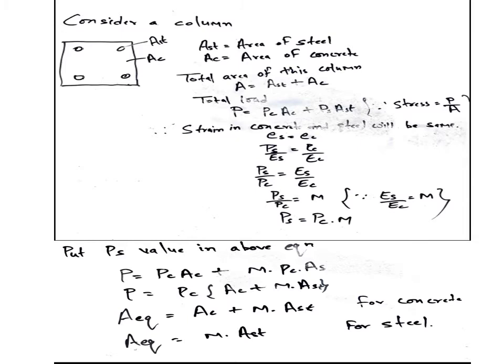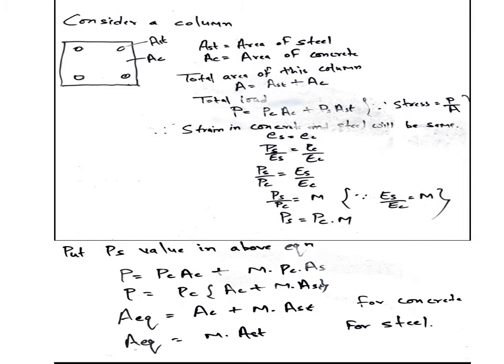The third assumption is that stresses are linearly proportional to strains for both concrete and steel. This assumption is used when we find the equation for actual depth. The fourth assumption is the modular ratio.